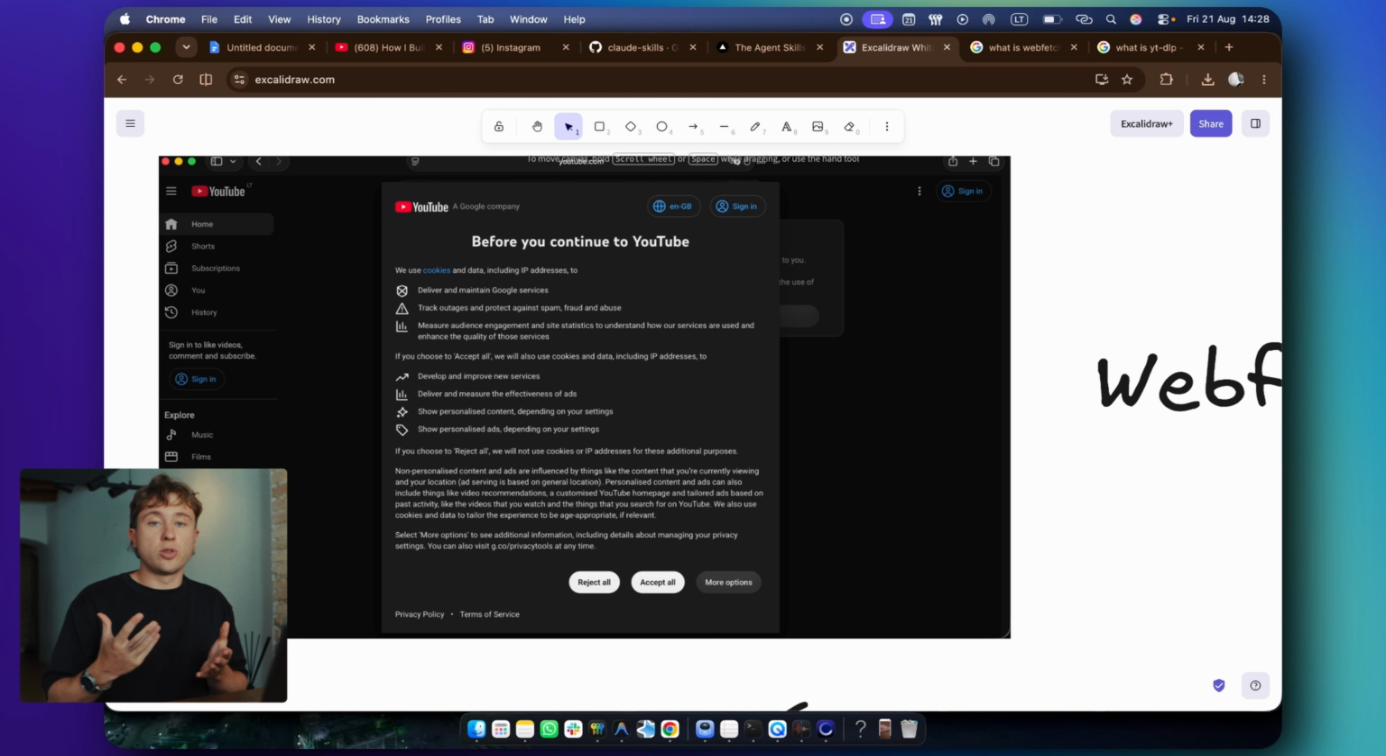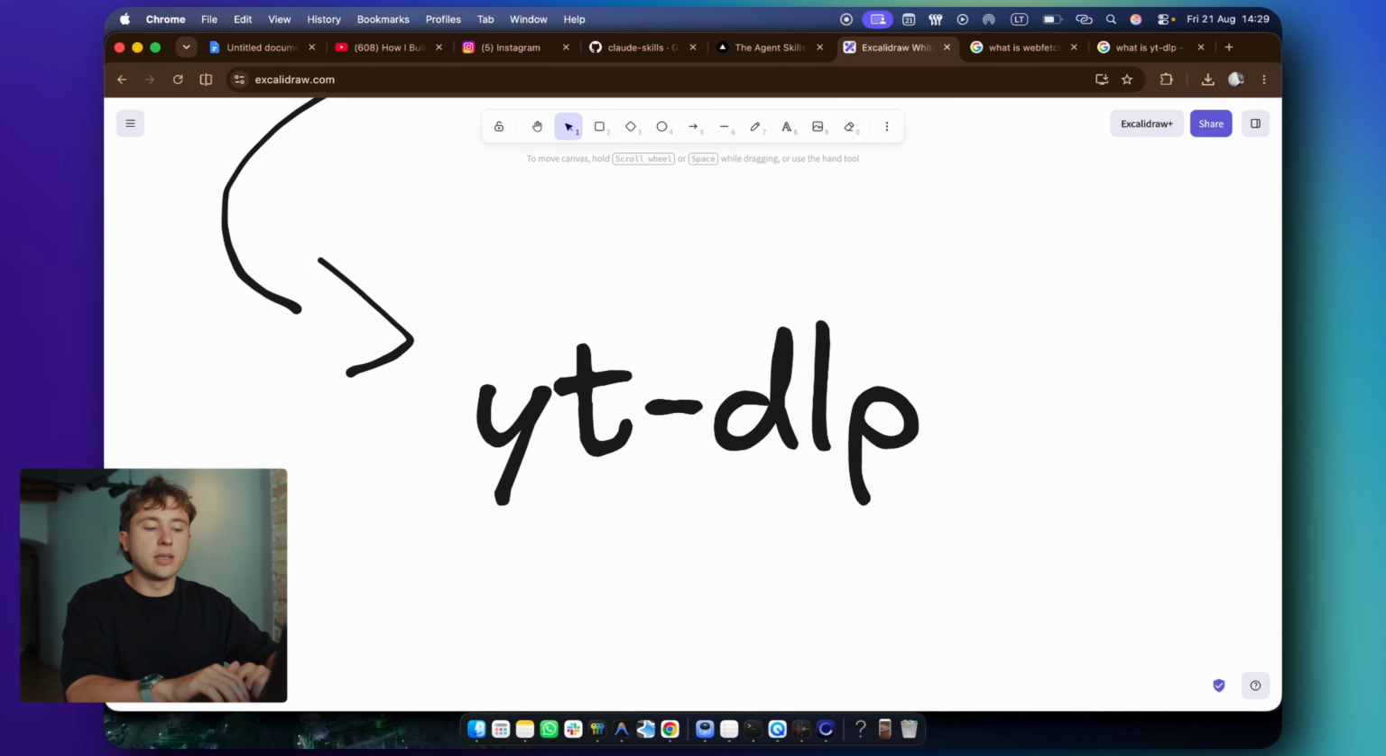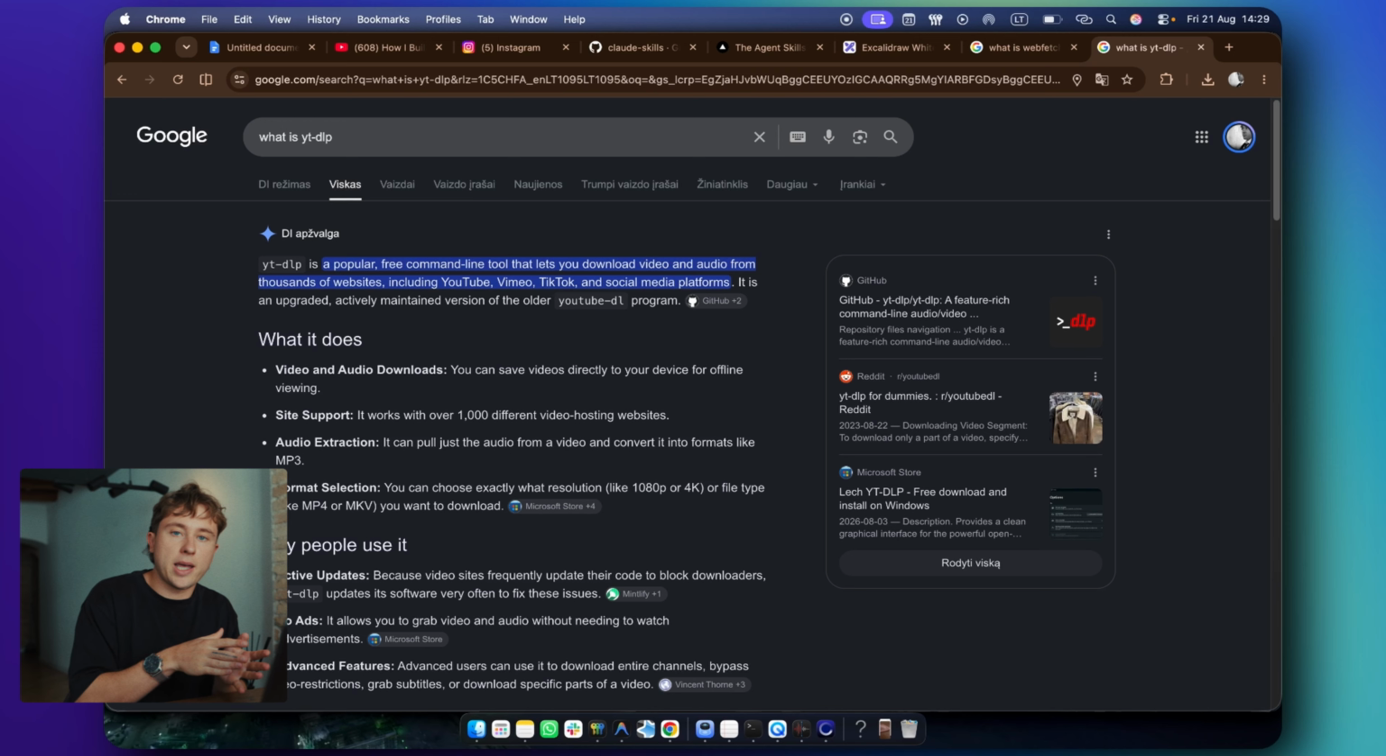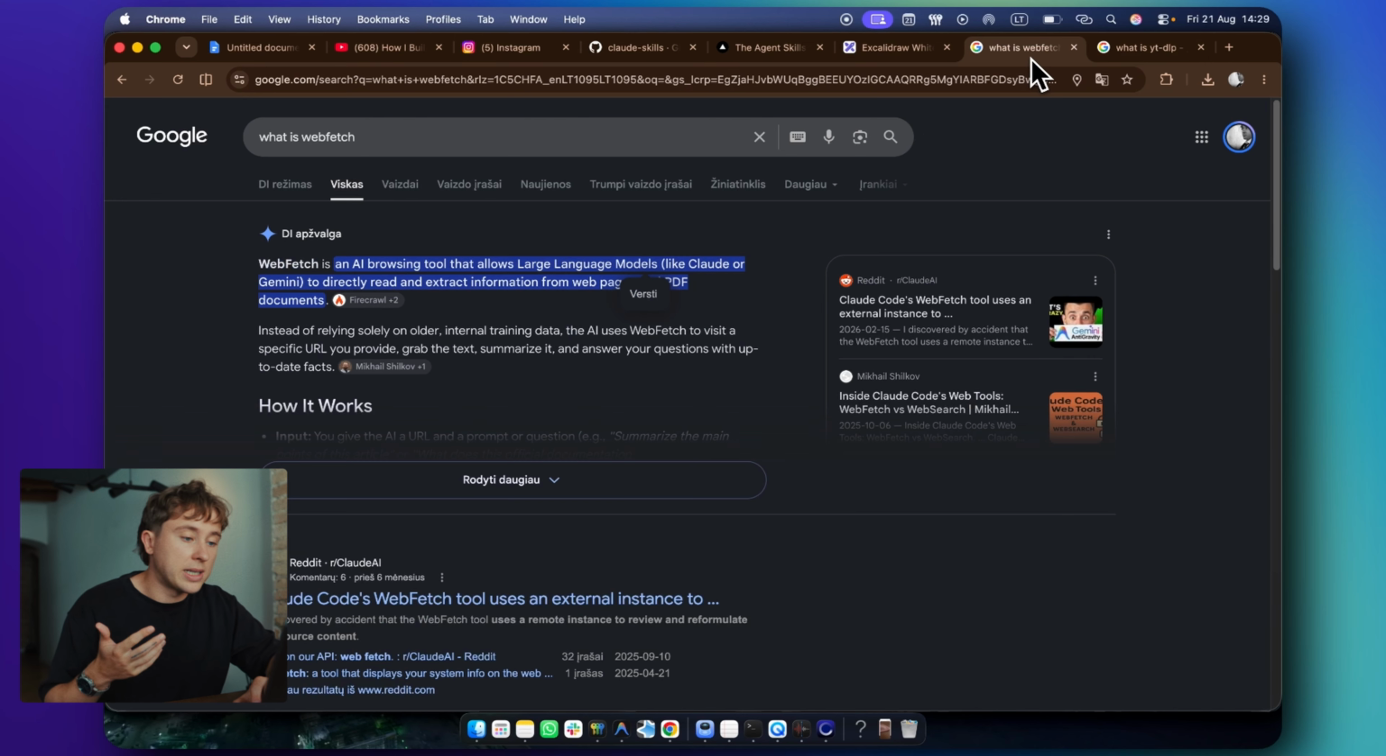What you might want to do is tell it to try again and think of any other ways that we can get those videos and get transcripts for them. And then it can go ahead and invest a bit more time, a bit more tokens, do a bit more research and find this technology called YT-DLP, which is a popular free command line tool that lets you download video and audio from thousands of websites, including YouTube, TikTok, and social media platforms. So this tool is not made for AI. It's made by humans. It's a technology that people used, and I can show you exactly how that works.